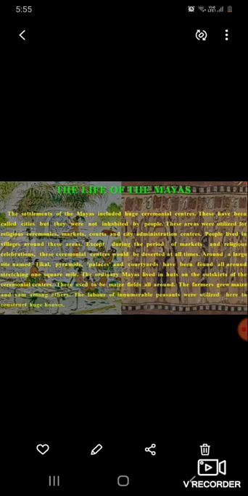These hieroglyphic texts have been carved on stone memorials, structures and logs of wood, and they were also written in books. All except three books were destroyed during the Spanish conquest. One of these, the Dresden Codex, was used to predict the dates of eclipses.